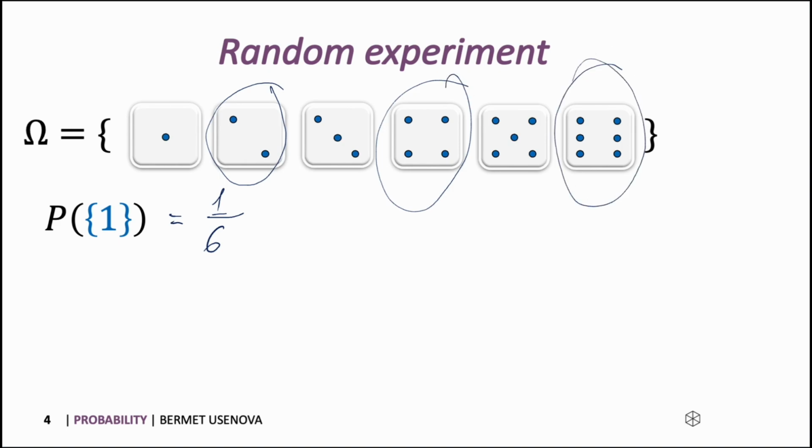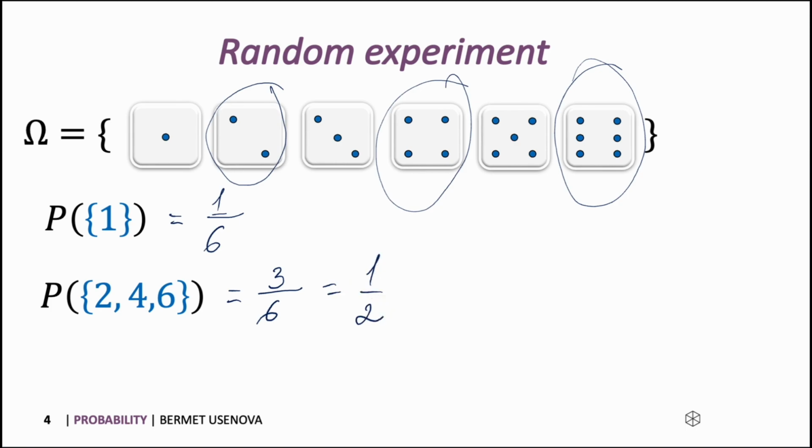To answer this question, we want to get one of these 3 numbers, 2, 4, or 6. If we're getting one of them, it's already good. So in this case, we have 3 desired numbers, and the total of possible outcomes stays the same, it's 6. So for this example, it's going to be 3/6, or 1/2.